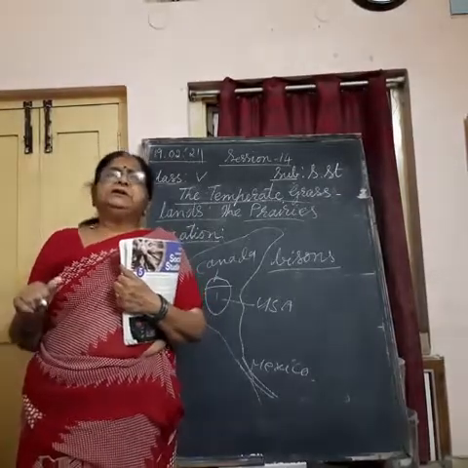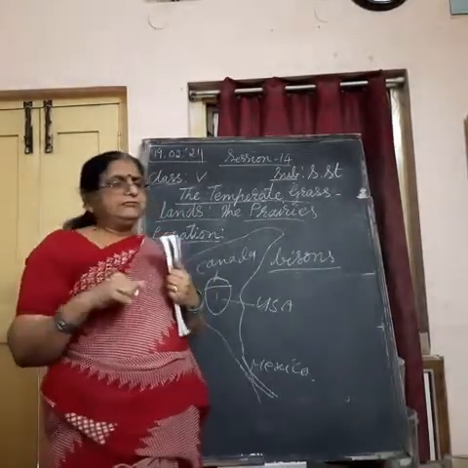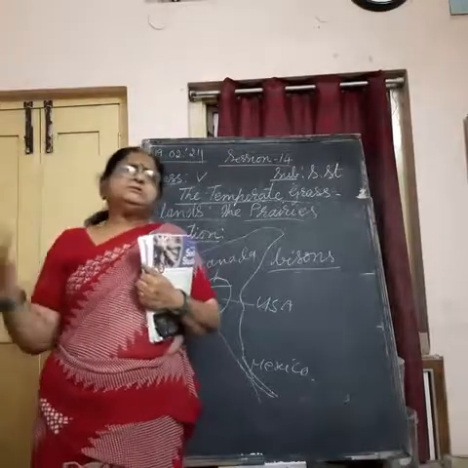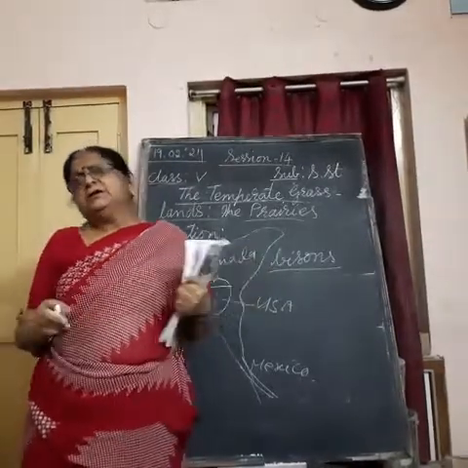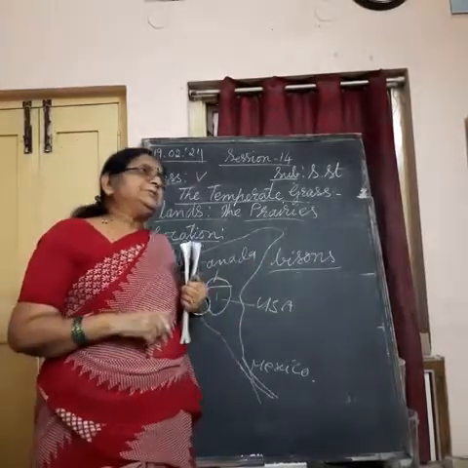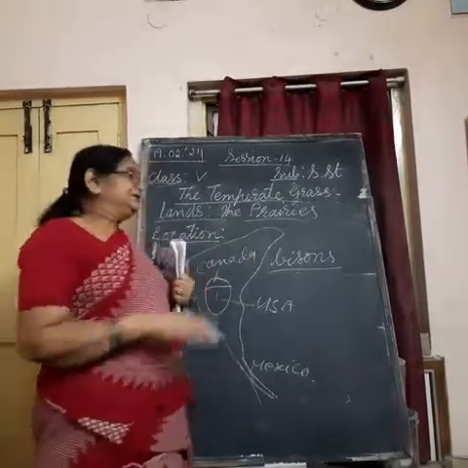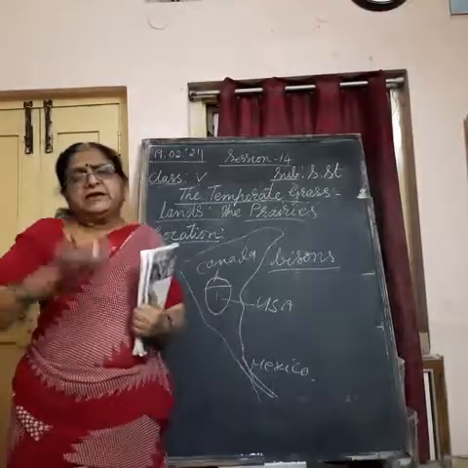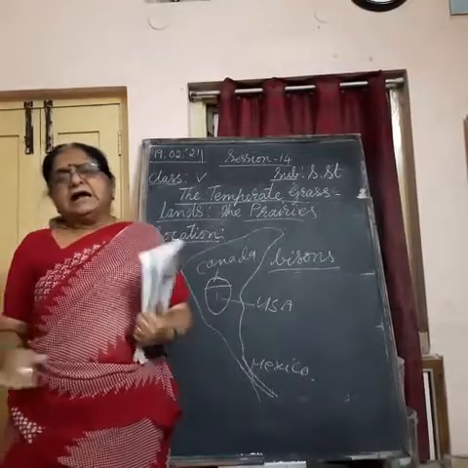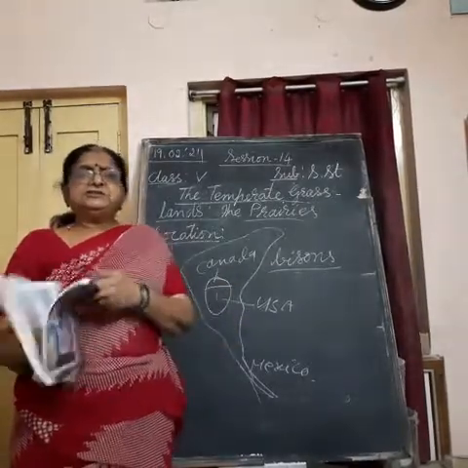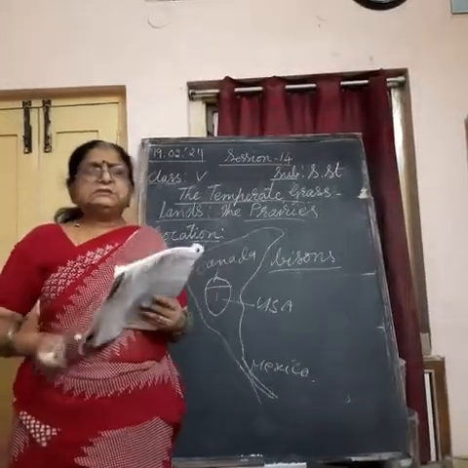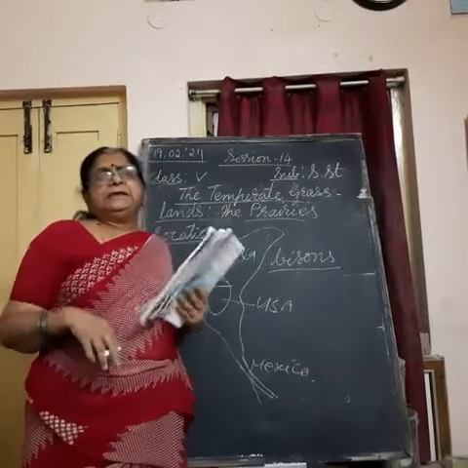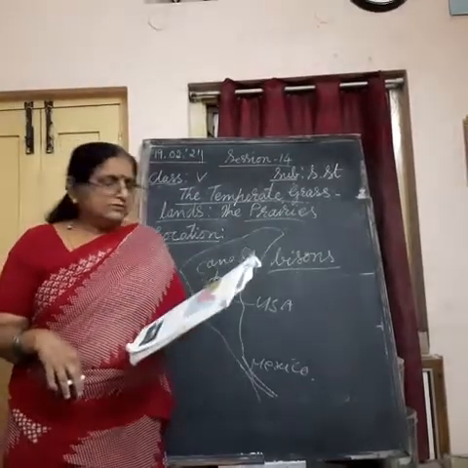Means the wheat, food grain, is produced in the largest quantity, surplus amount, in this area. So how was it possible? The Europeans who came and settled here cleared the grass and changed the grassland into wheat farms. That's why we can call it the biggest wheat growing area in the world.